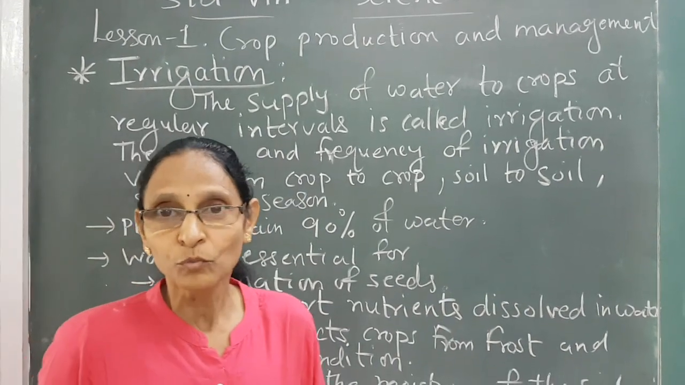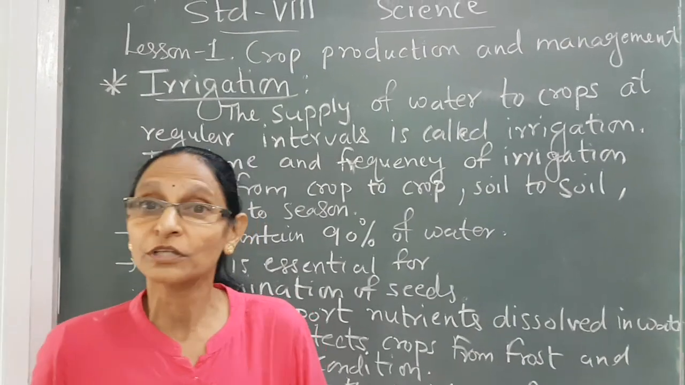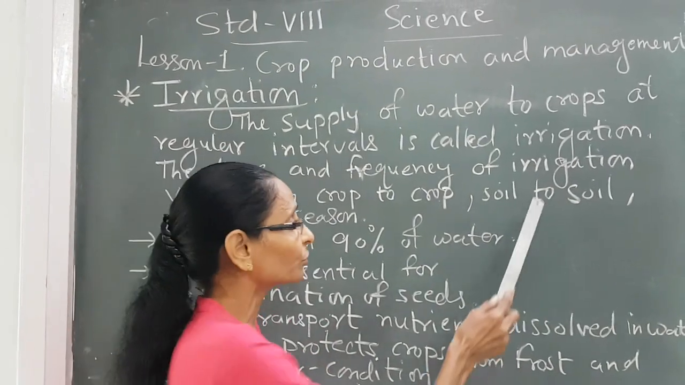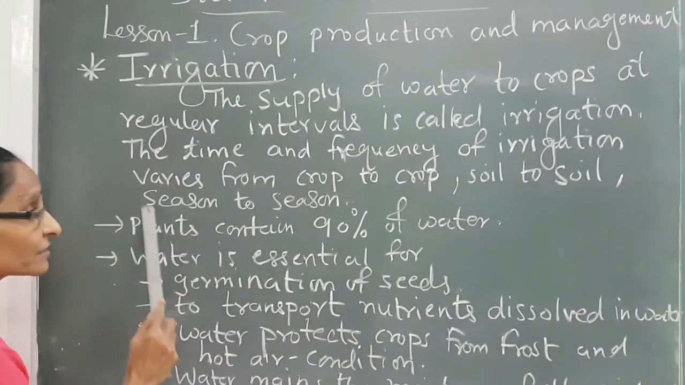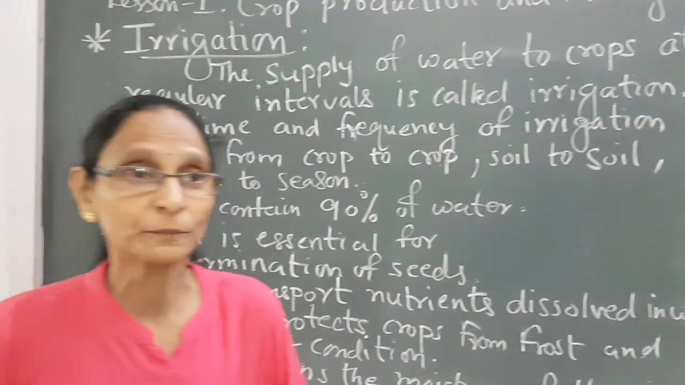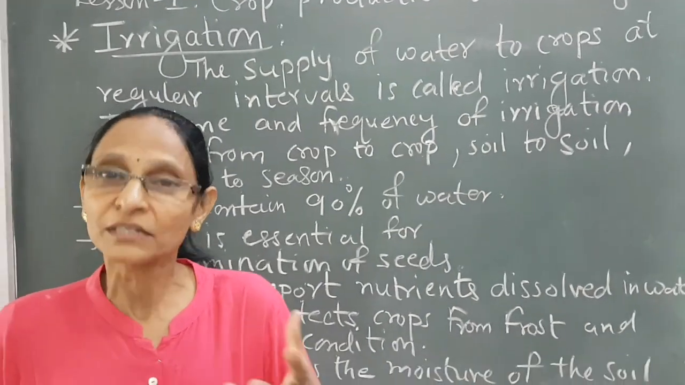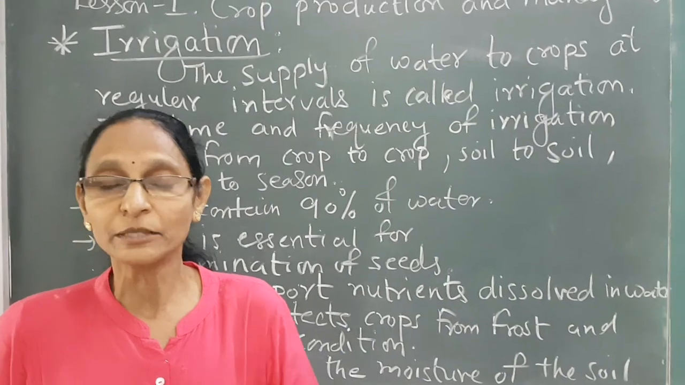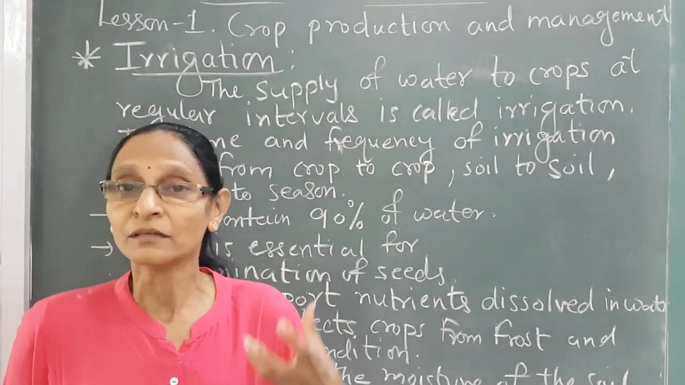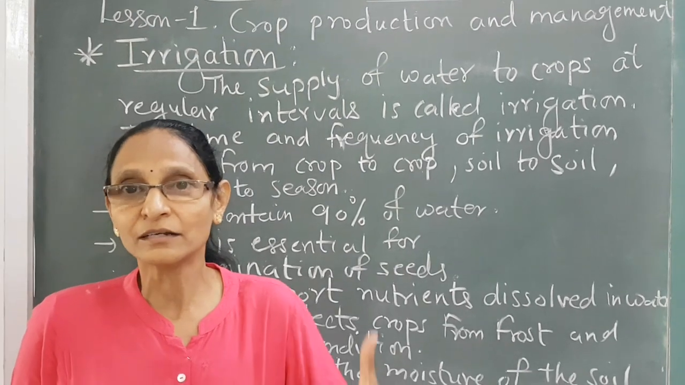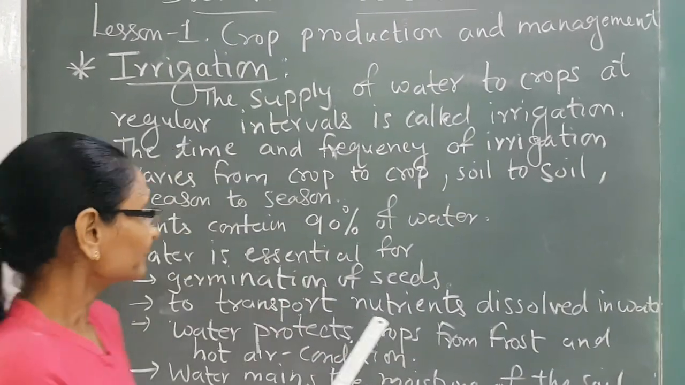Which soil requires more water? Some soils have much moisture, so they will require less water. It also depends on the season. Suppose some crops are growing in the rainy season, then the water supply will be very little. In summer, much more water supply will be required, as the condition is very dry and hot air will be there.